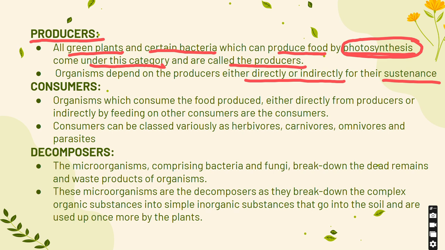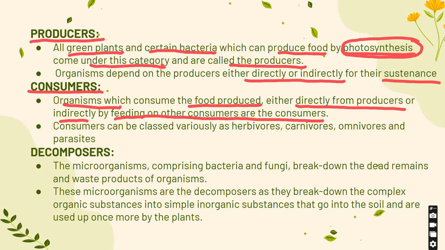The second terminology we'll be looking at is consumers. Who are consumers? Organisms which consume the food produced either directly from the producers or indirectly by feeding on the consumers are the consumers. Now, the consumers can be classed variously as herbivores, carnivores, omnivorous, and parasites.